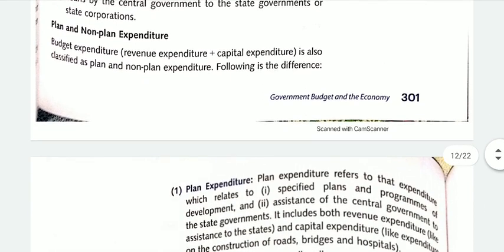Here are some other expenditures also. As we have categorized expenditure into revenue and capital expenditure, there is one other classification known as plan and non-plan expenditure. Budget expenditure, revenue plus capital expenditure, is also classified as plan and non-plan expenditure. What is the difference?